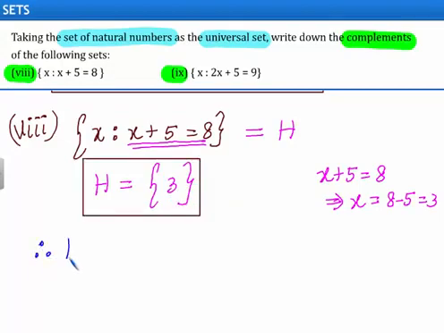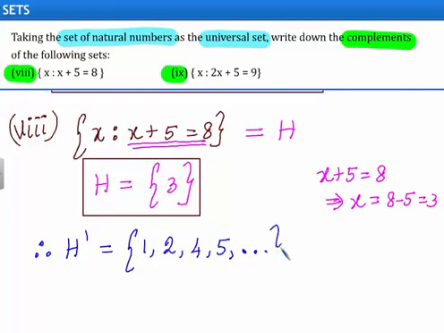Therefore, complement of the set H will be equal to set of elements which are in the universal set but not in the set H. So they are 1, 2, 4, 5 and so on.